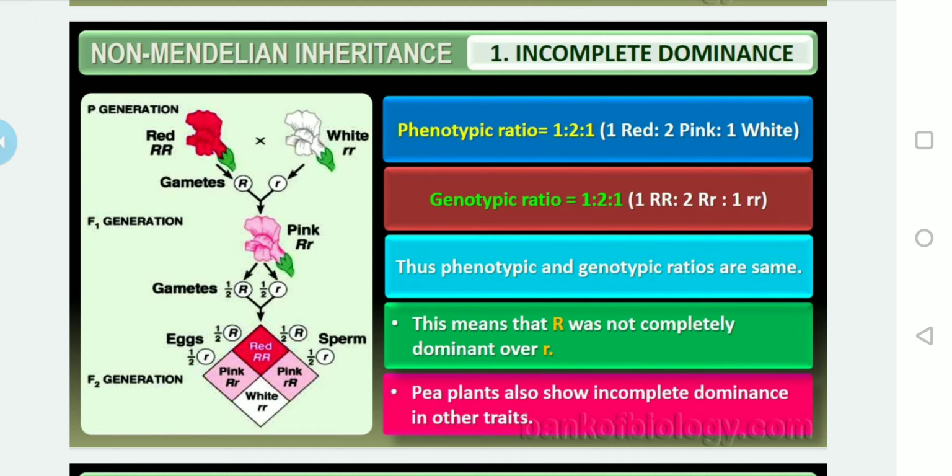But in the snapdragon, Anthurium species, and the four o'clock plant, they got pink flowers, heterozygous pink.